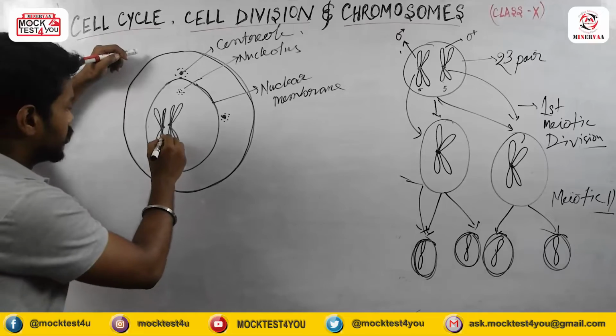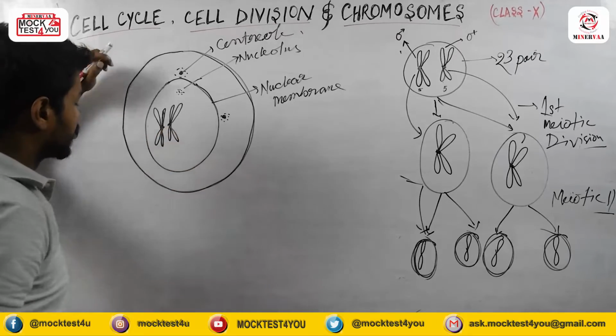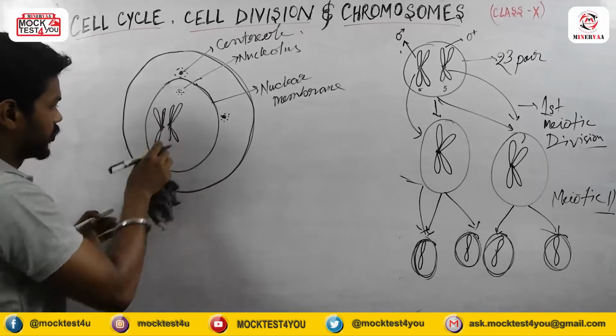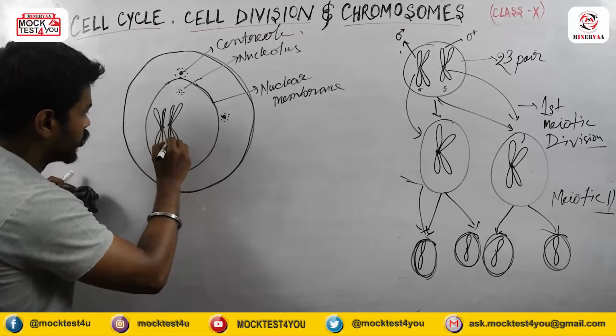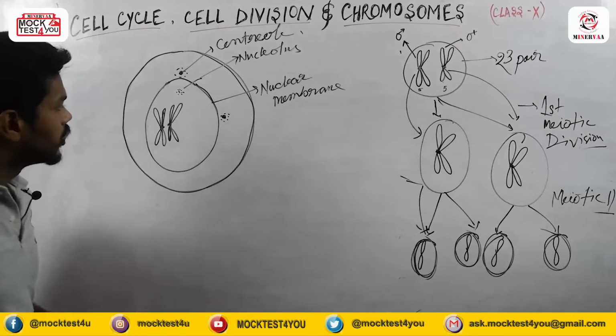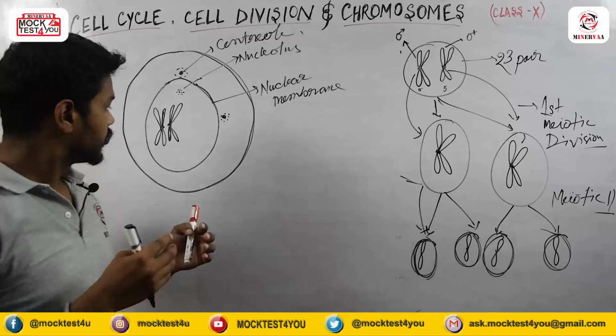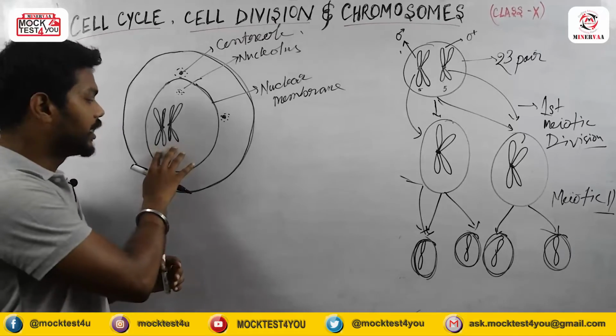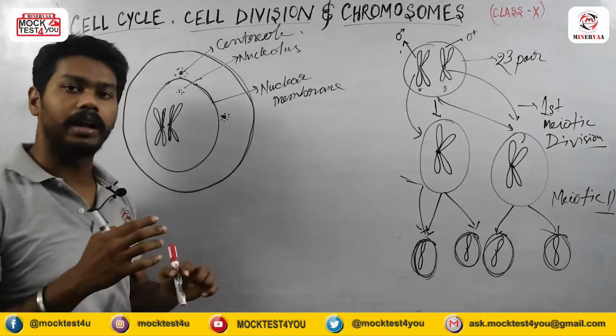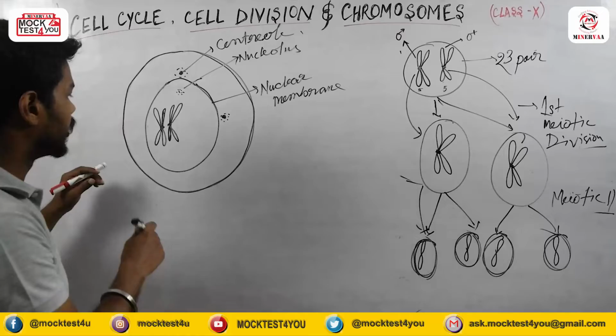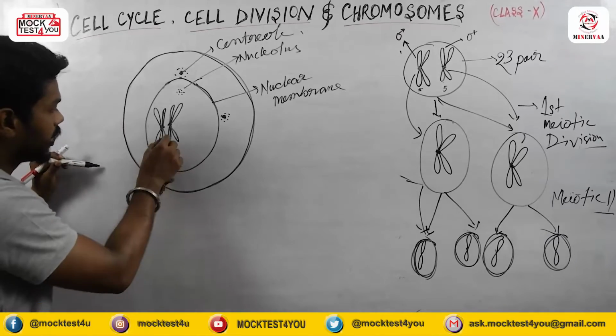So this kind of structure will show during the packaging. I already told you that the chromosomes will come closer to each other and combine, meaning they will exchange their genetic material.